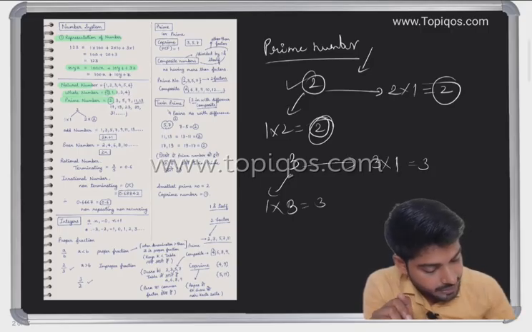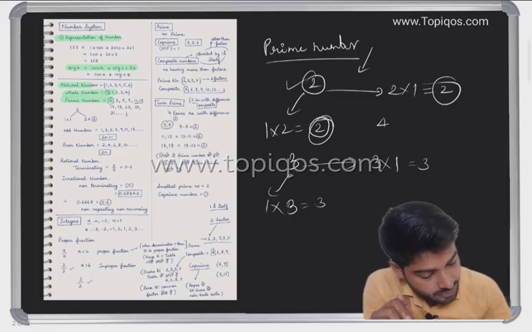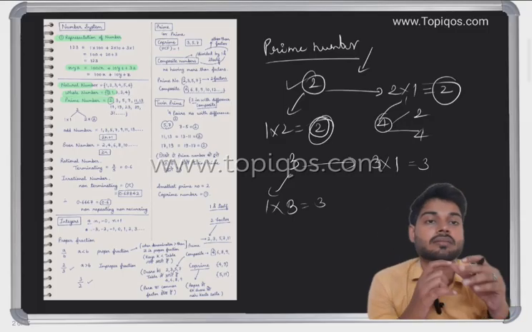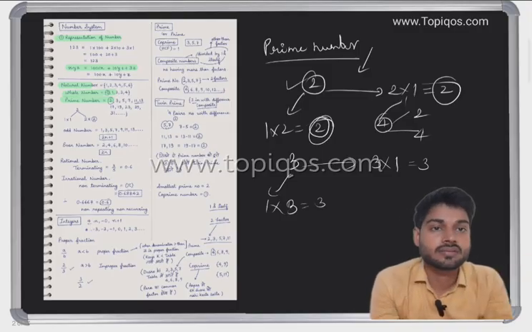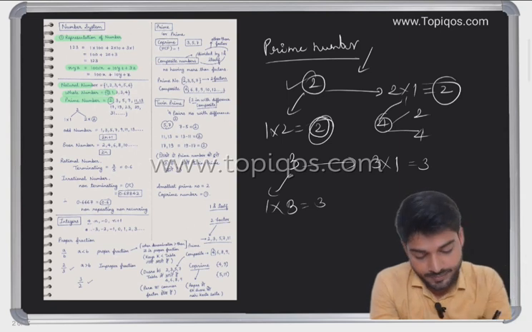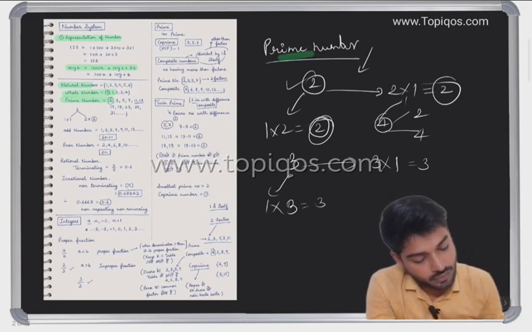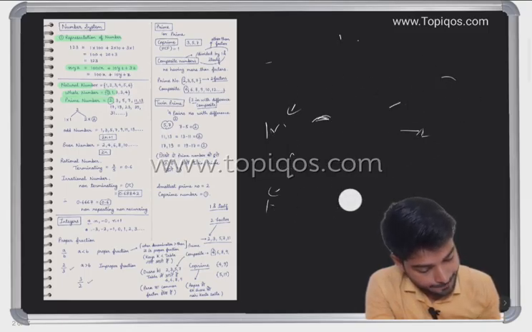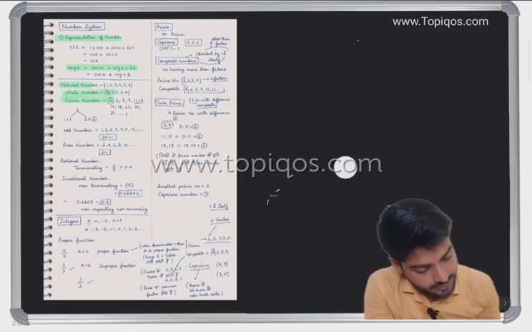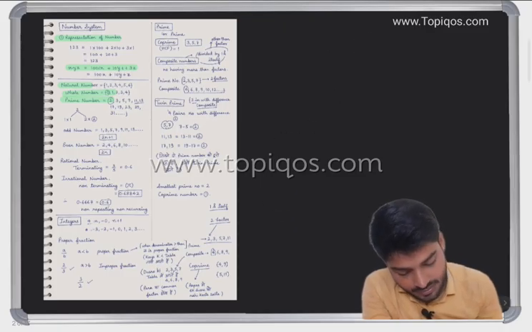But if I'm taking 4, it can come in two table, it can come in one table, it can come in four table. So a number which comes only in one table or its own table, that is a prime number. The smallest prime number is 2.